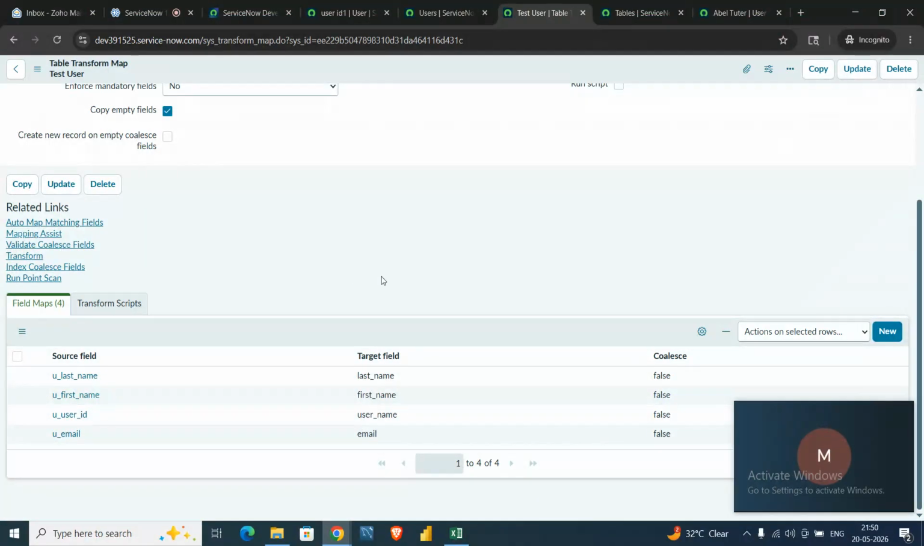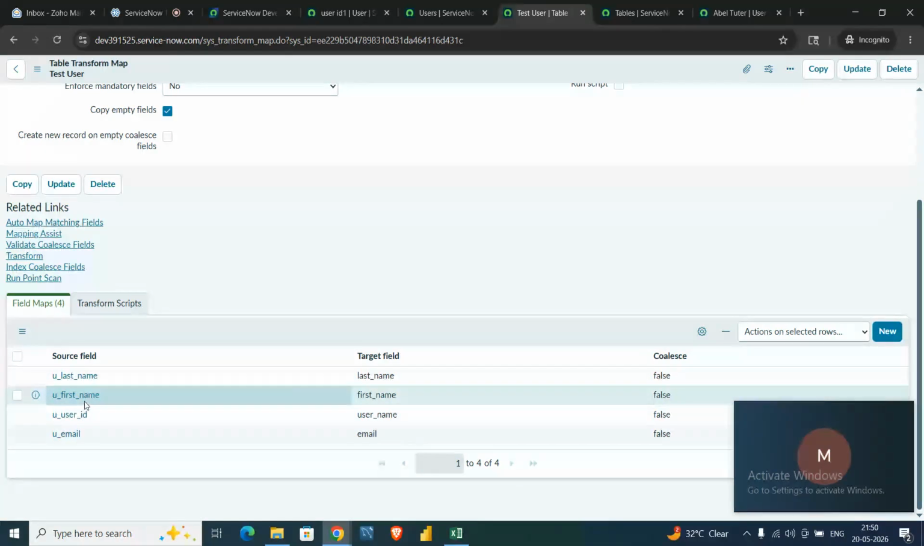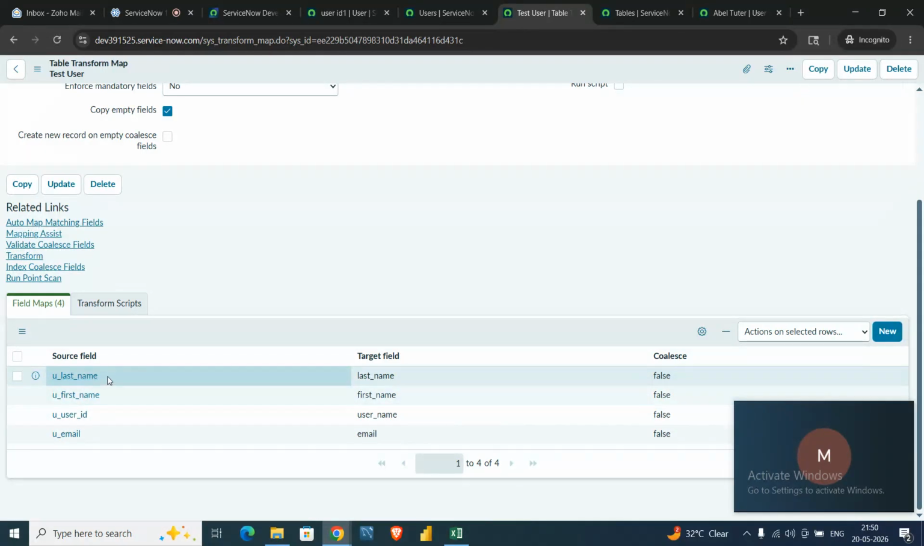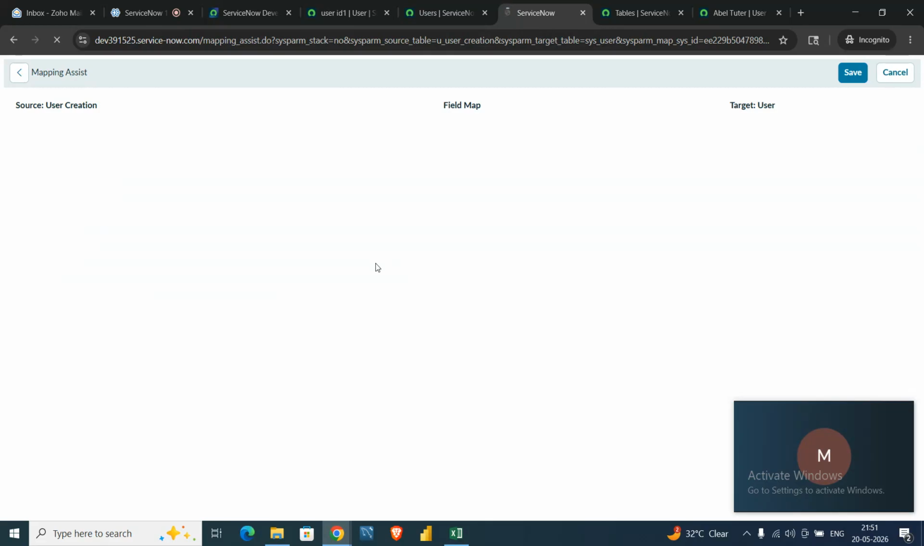Suppose the auto map got confused and mapped last name to first name and first name to last name. Otherwise, suppose the client is now saying they want the first name in the place of last name and the last name in the place of first name. In that case we can do another thing as well. What is that? There is another option in the related links called mapping assist. Let me click on the mapping assist.